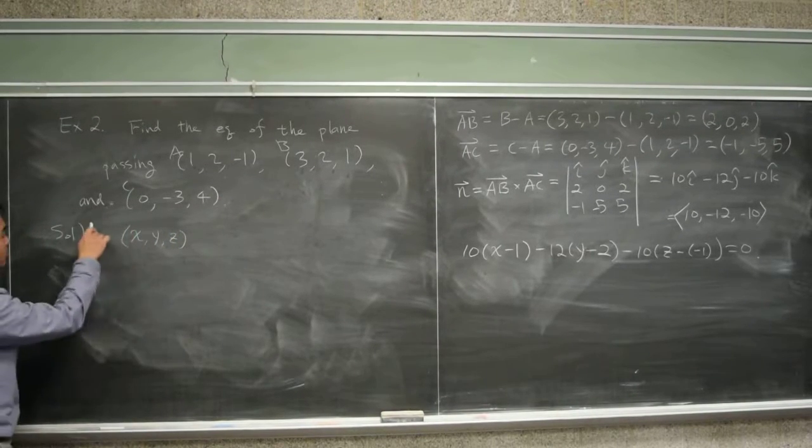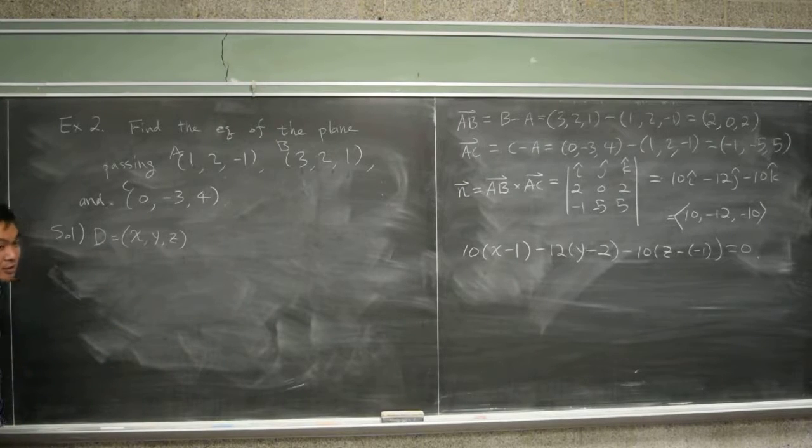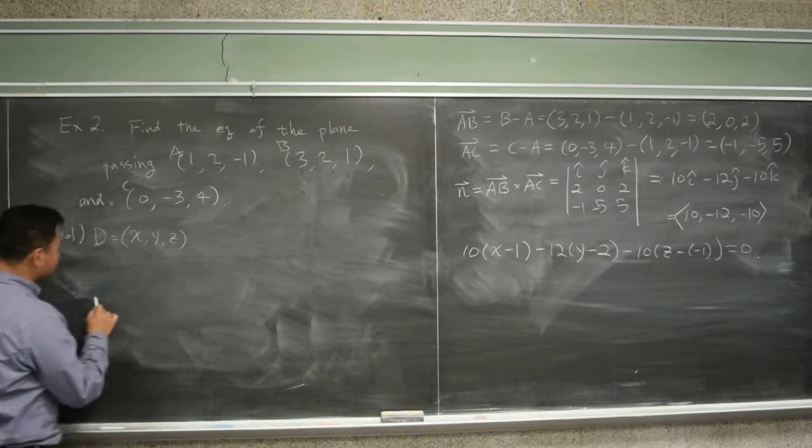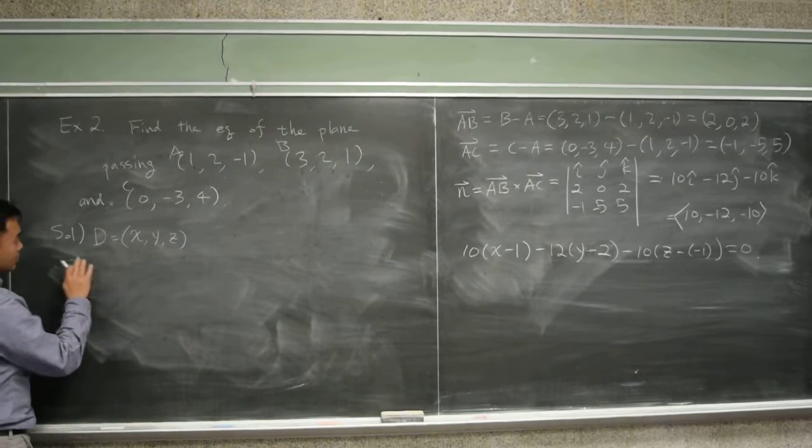Now, if I call this point D, think about the parallelepiped.